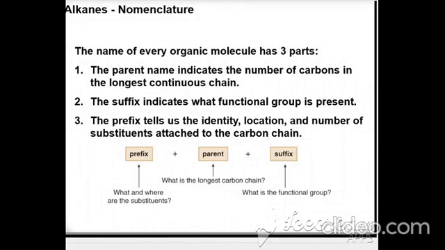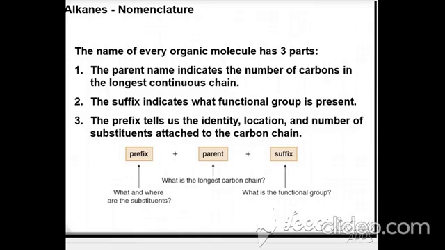Before going into this chapter, we will discuss the nomenclature of alkane, alkene and alkynes. Today my lecture is basically the nomenclature of alkanes. Means how do you write the name of the alkanes? I have described three important parts. Three parts are very important in naming the alkane. Number one is the parent, then the suffix and the prefix. What is the parent? The parent is the longest carbon chain. In other words, carbon-carbon single bond.